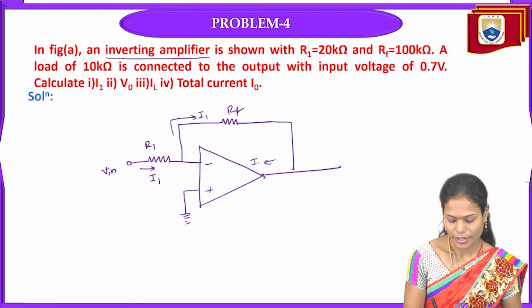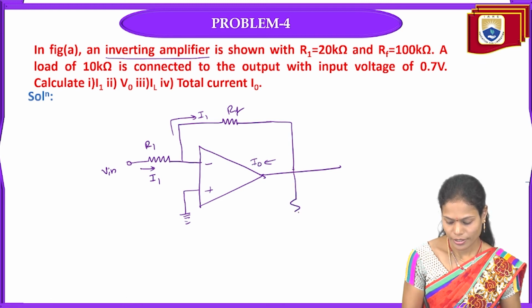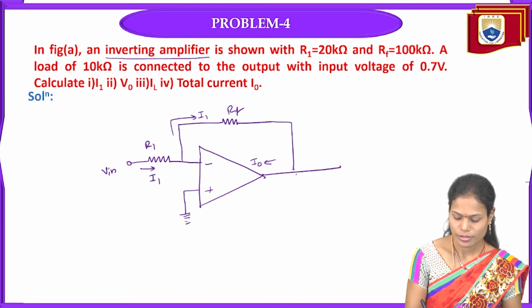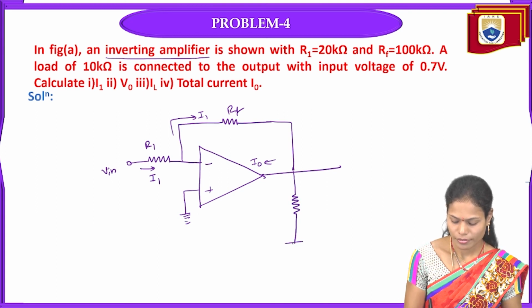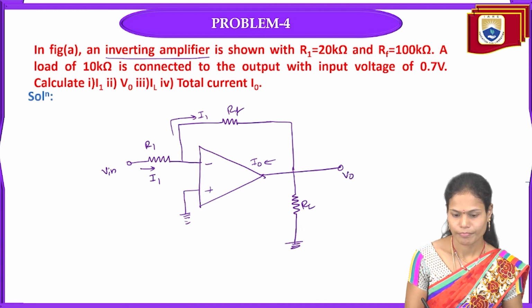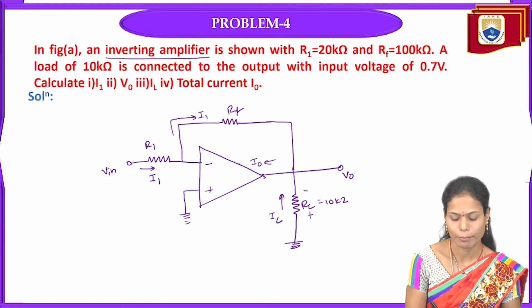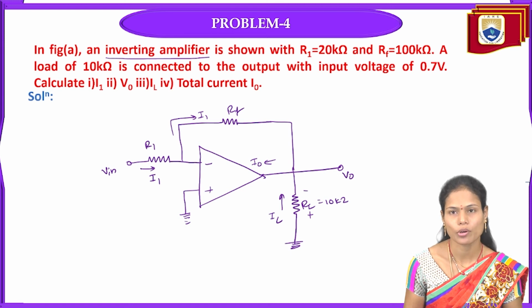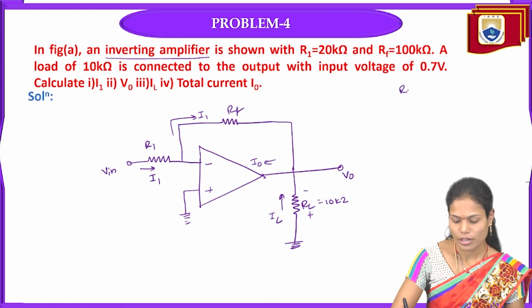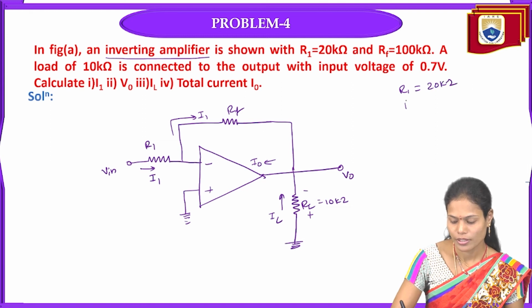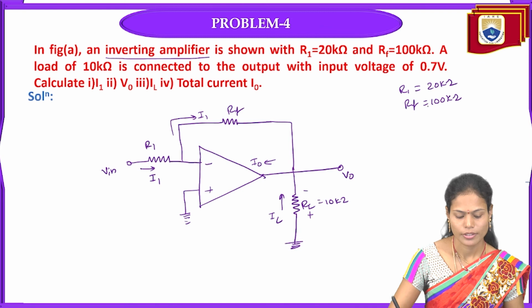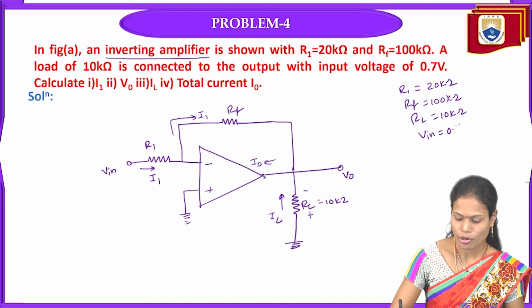The output current I0 is flowing in this direction, and here we have the load resistance RL, 10 kilo ohms, at V0, and the load current is flowing in this direction, and the output current is flowing towards the op amp. So this is the circuit given in the problem, and the given parameters are R1 20 kilo ohms, RF 100 kilo ohms, RL 10 kilo ohms, and the input voltage is 0.7 volts.